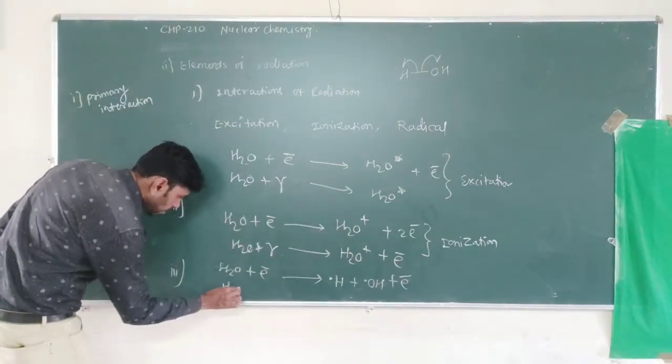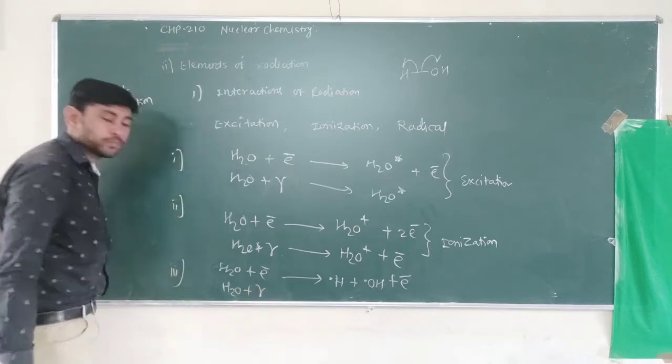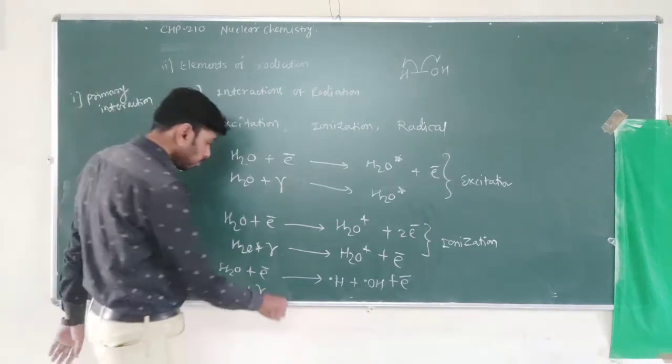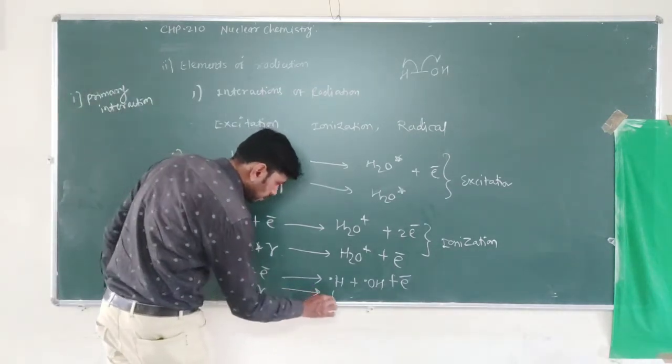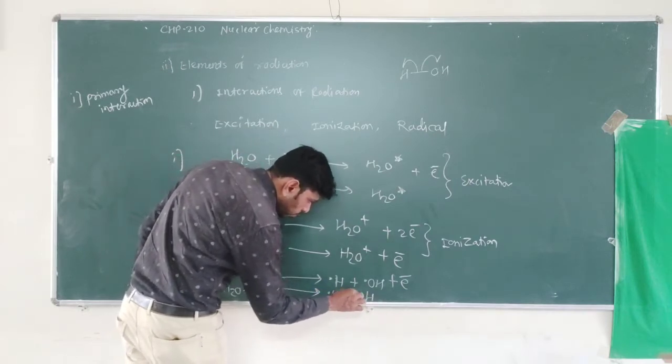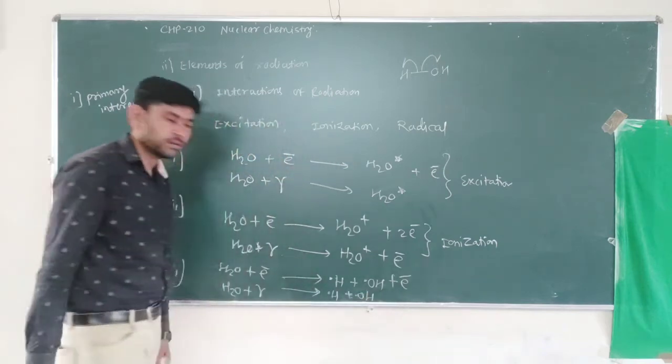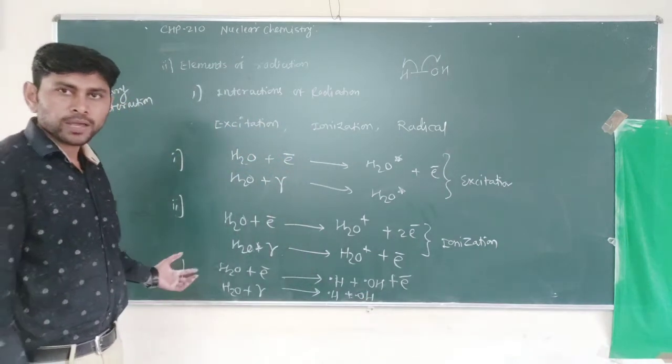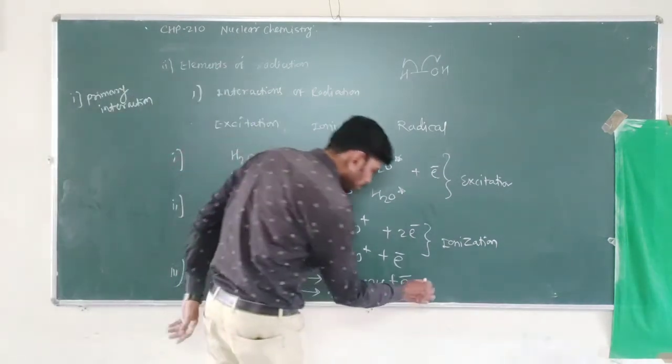Similarly, when we interact with pure electromagnetic radiation, that is gamma radiation, radical formation occurs, but no remaining particle or radiation is there because it is wholly absorbed, and we get the pure radicals.